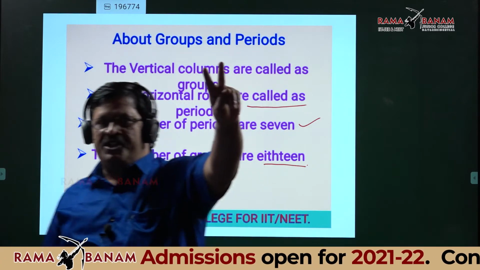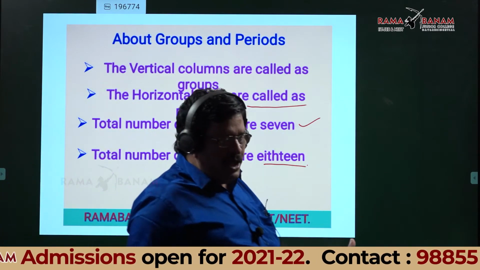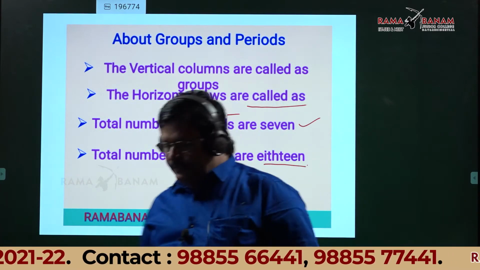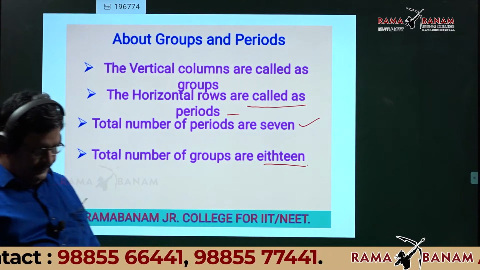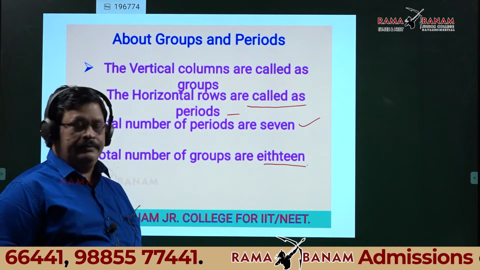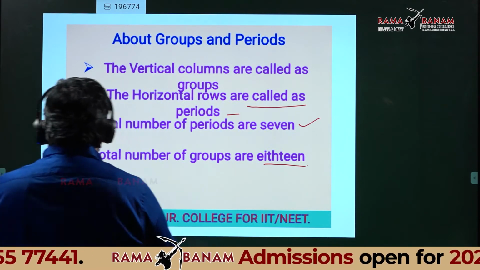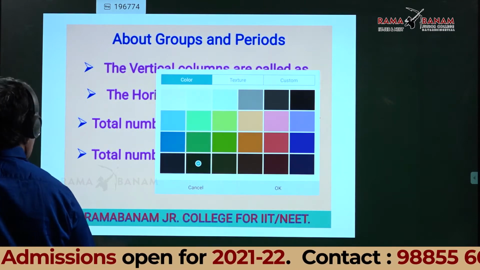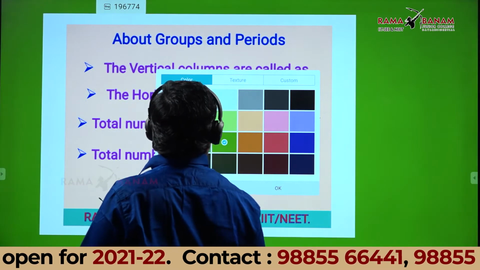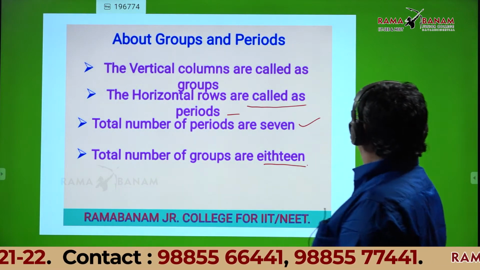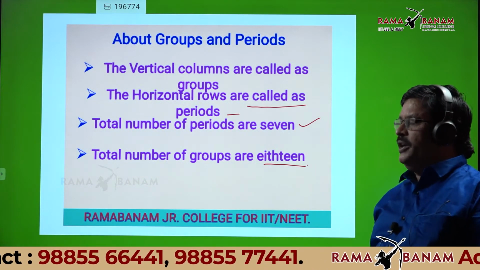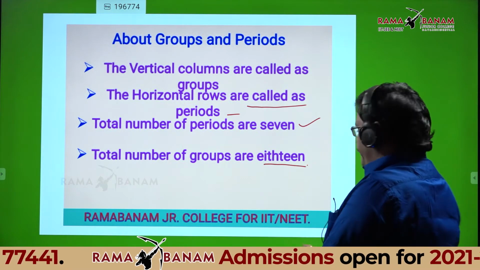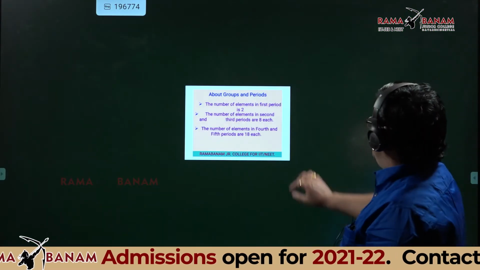You write these 4 points, and after that I will continue. Is it okay, students? Can I go to the next one?